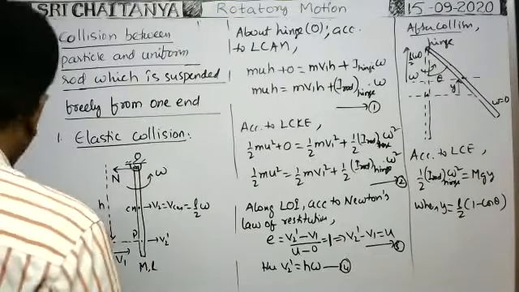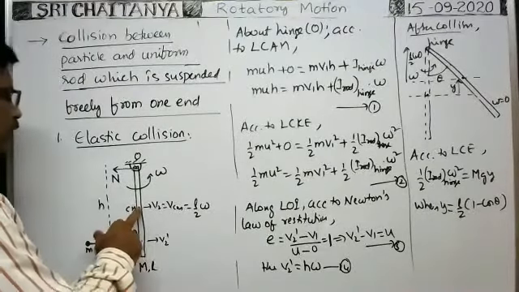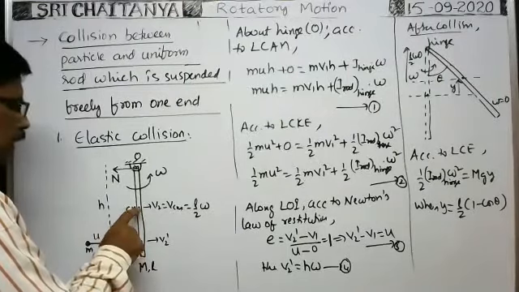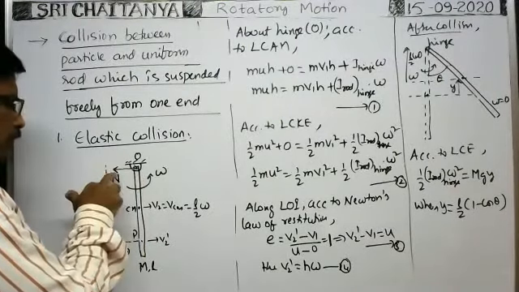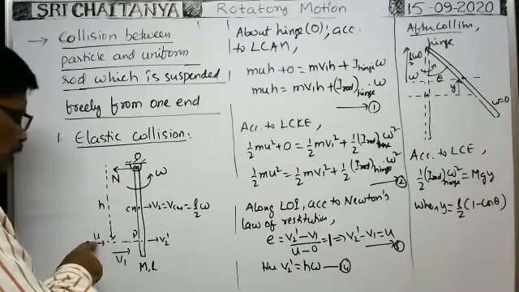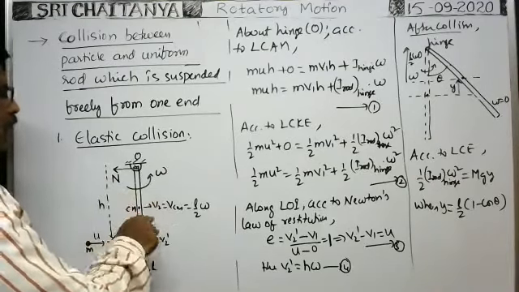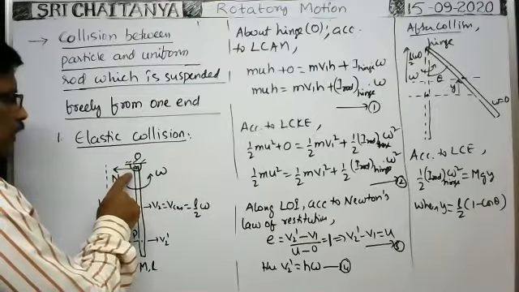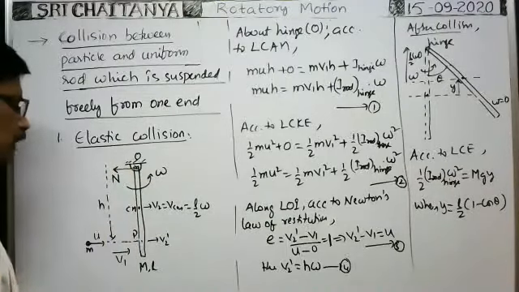So to find the normal reaction here, about the central mass of the rod, the torque due to the normal reaction tries to rotate in this direction. The torque due to this particle rotates the rod in this direction, and the torque due to the normal reaction acts in this direction.